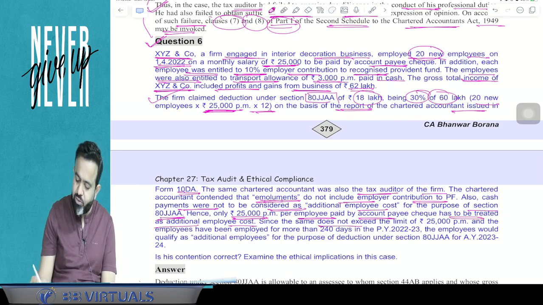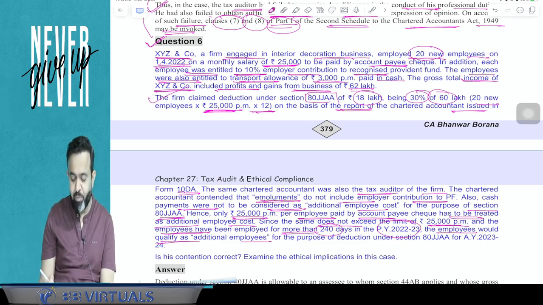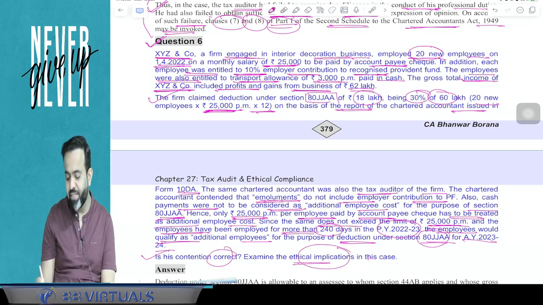And since the salary does not exceed the limit of 25,000 per month and the employees have been employed for more than 240 days in the previous year 2023, the employees would be qualified as additional employees, and for the purpose of deduction under section 80JJAA for the assessment year so and so, is this contention correct? And examine the ethical implication in this case.